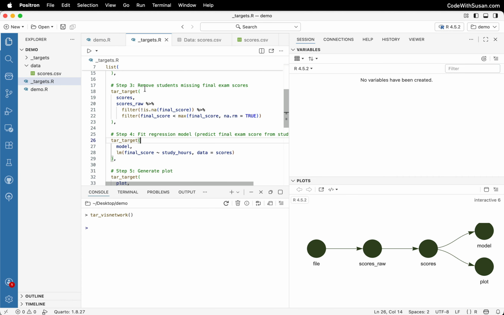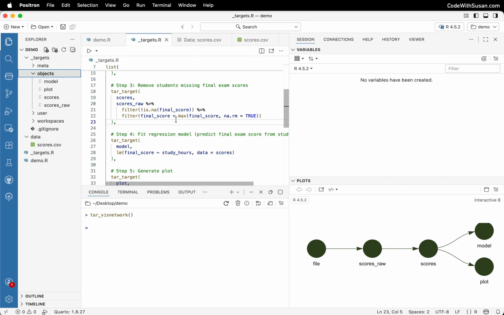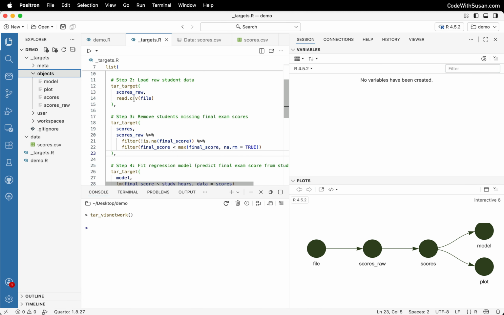And the reason for that is the way the targets system works is any of the results of our code are stored as a cache. Specifically, you'll see that this _targets directory was generated for us when we started running tar_make. And if we go in there, we can see things like objects. And within objects, we can see cached versions of all the things we created. Here's our model, here's our plot, here's our scores raw, right? This all comes from our different targets within our pipeline.